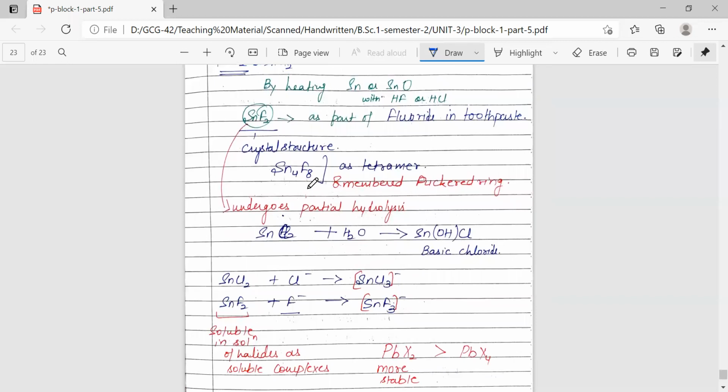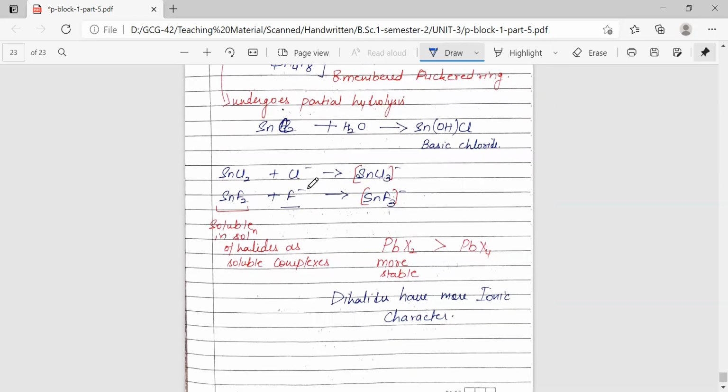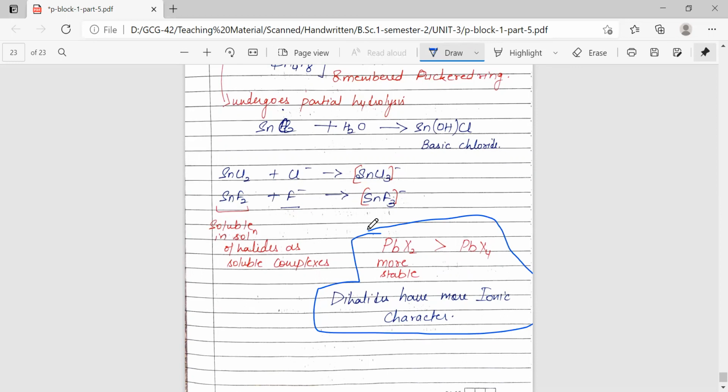SnCl2 undergoes partial hydrolysis to give basic chloride. Also, these dihalides act as Lewis acids. They combine with nucleophiles to give these kinds of complexes. Also, I have again mentioned that the +2 oxidation state is more stable for lead because of the inert pair effect. So that is it about the halides, oxides, and the hydrides.